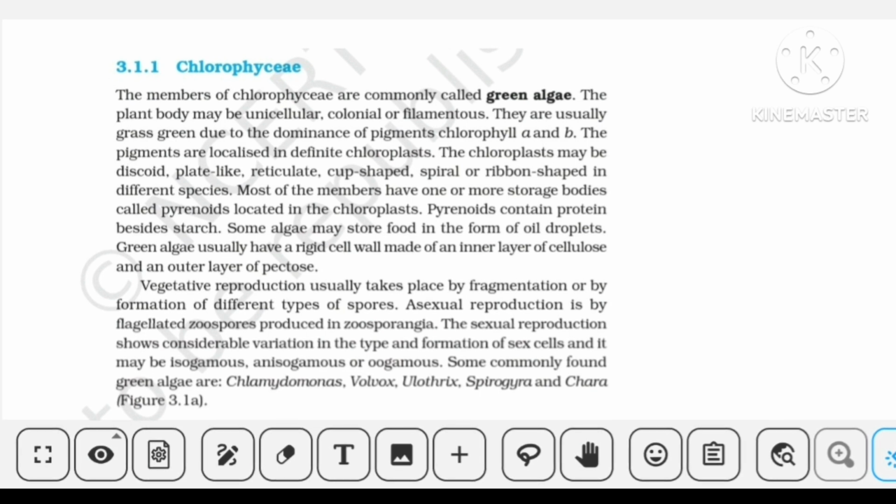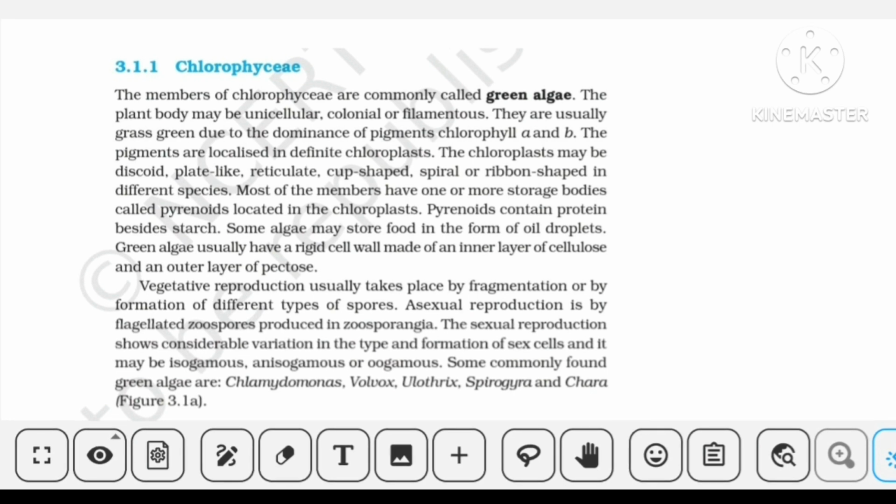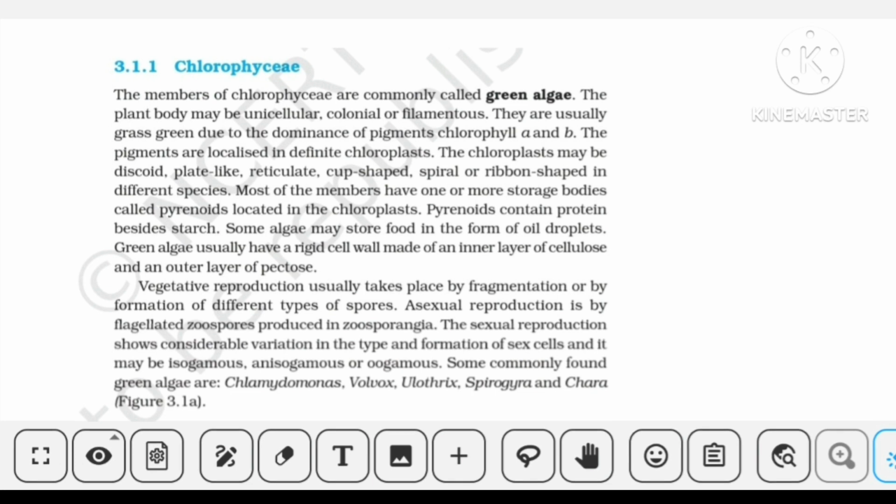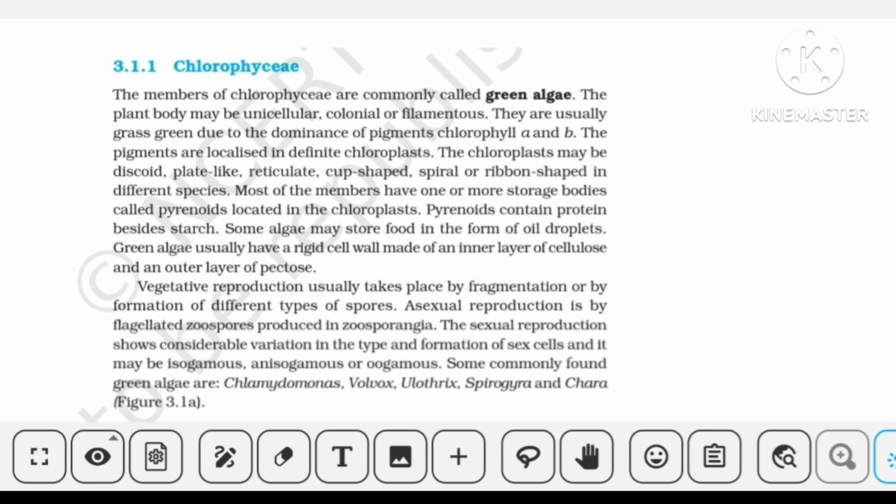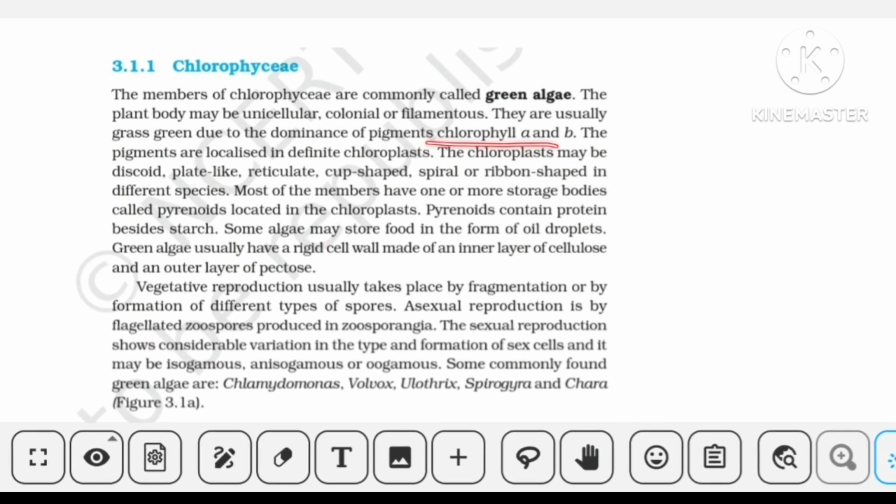Okay, now let's start. We have done the first point, green algae. For the green algae, we are using the term Chlorophyceae. Moving further, they have told that the body might be unicellular, colonial, or filamentous, which is already covered. And the important thing, as I have told you, is the pigments. For green algae, it is chlorophyll A and chlorophyll B, and that is why they are grass green.